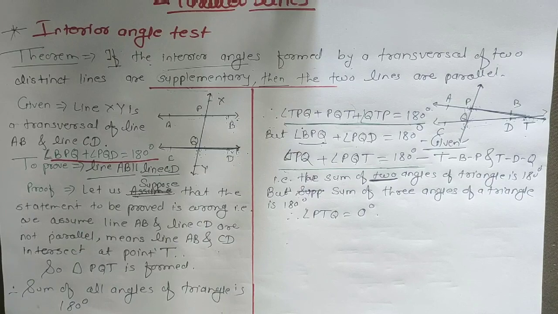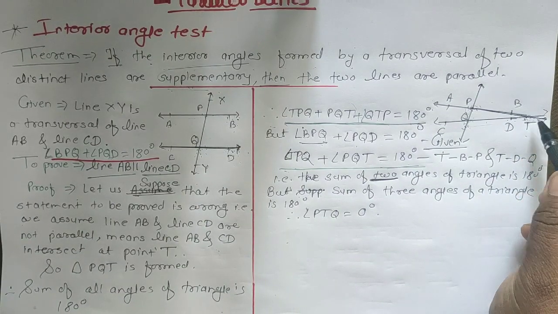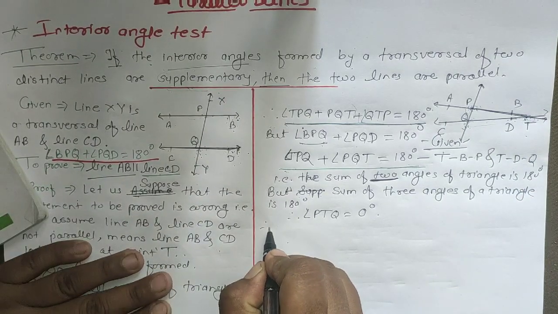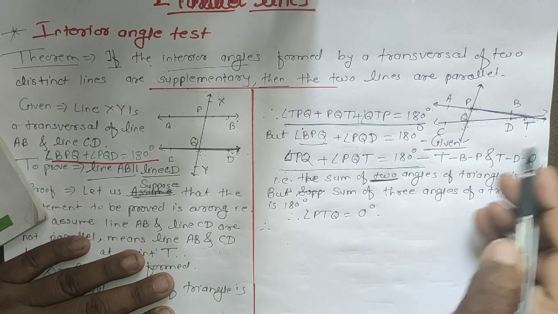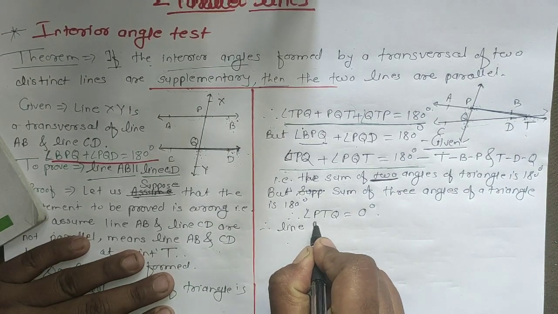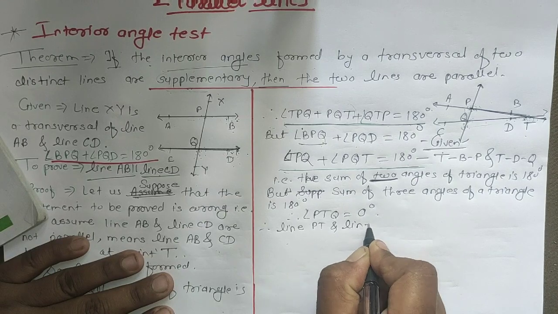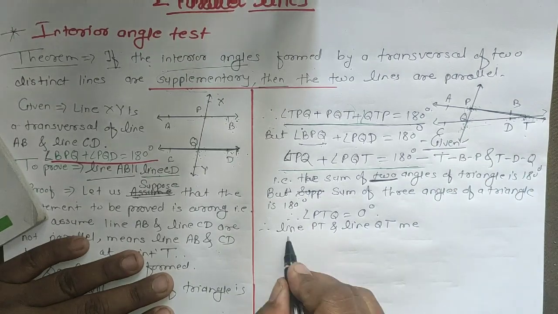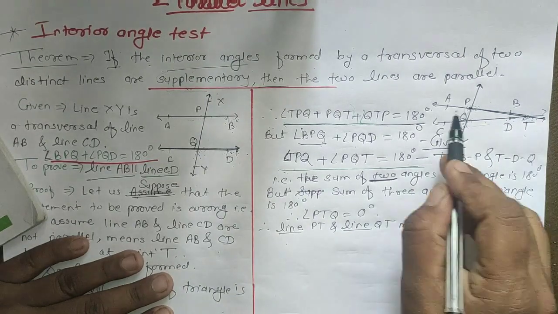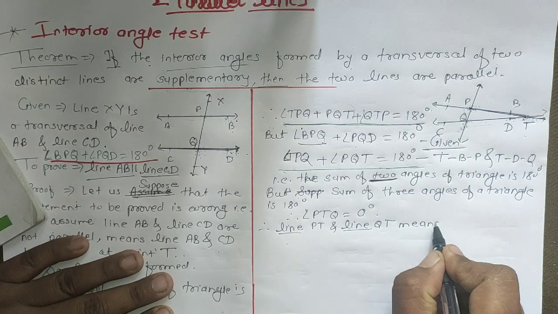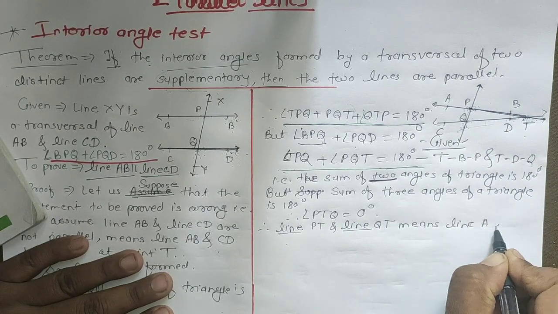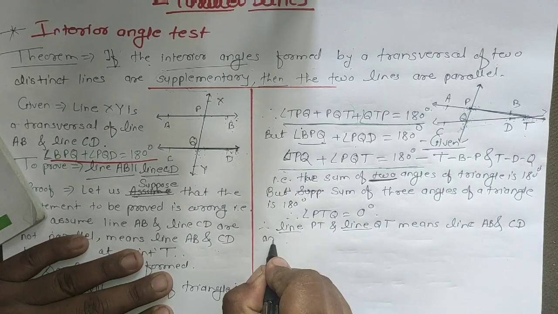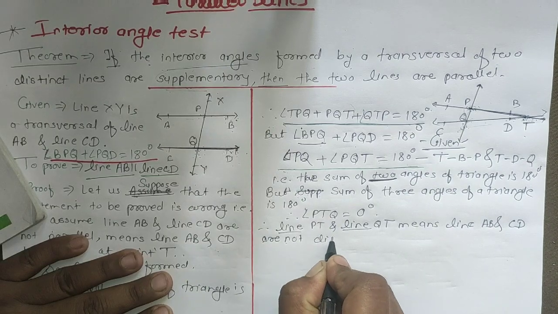0 degrees. And if the angle is 0 degrees, then this will not exist. Therefore line PT and line QT, meaning line AB, means that lines AB and CD are not distinct lines.